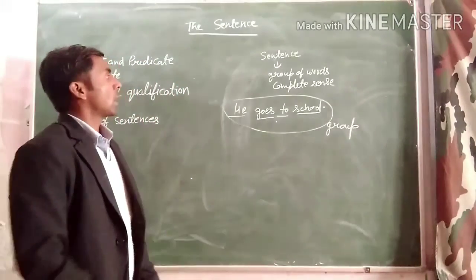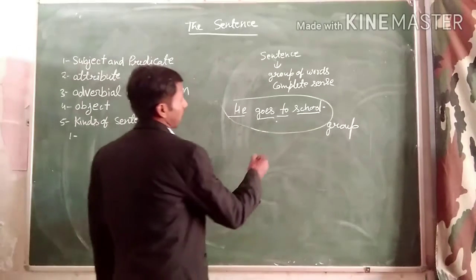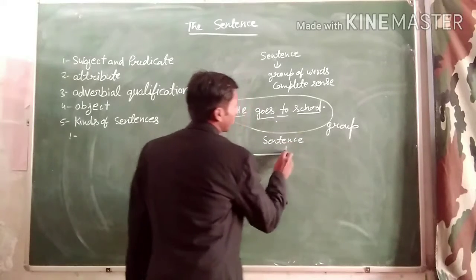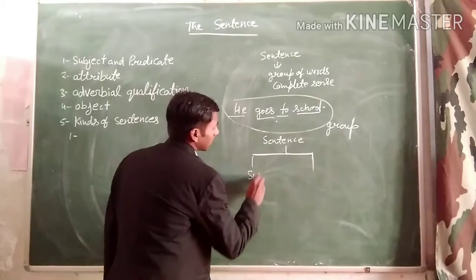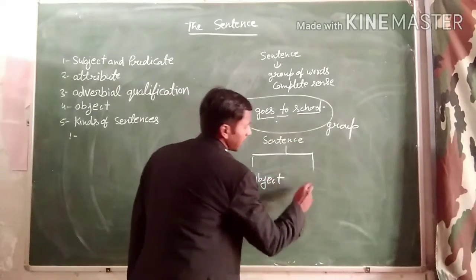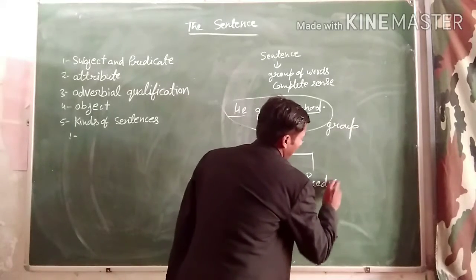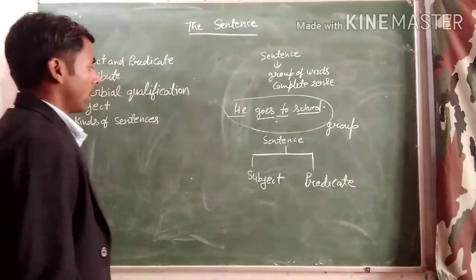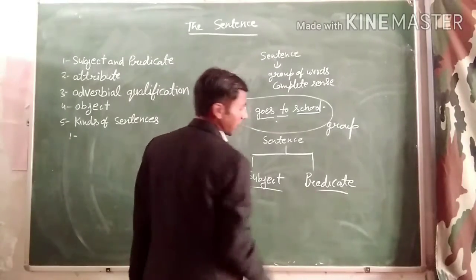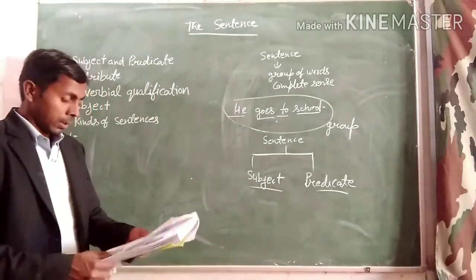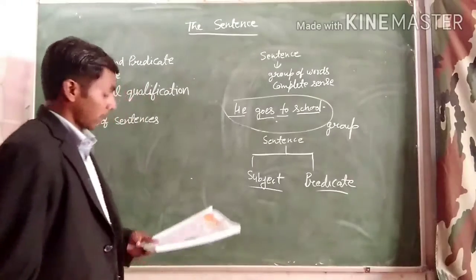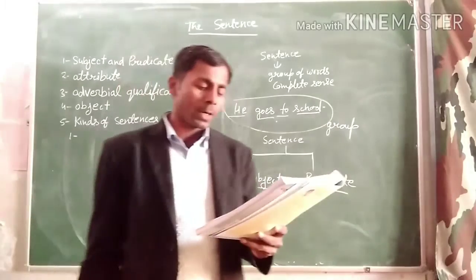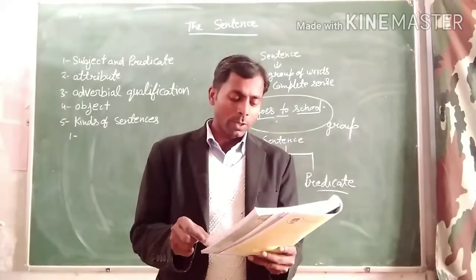It's clear? Now we can divide the sentence into two parts. The sentence is divided into two parts. First is subject and second is predicate. First we are talking about the definition of subject. The subject of the sentence is the part which denotes the person or things we are talking about.